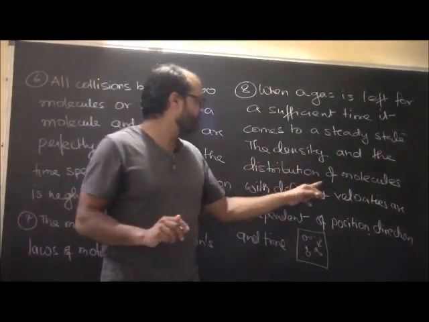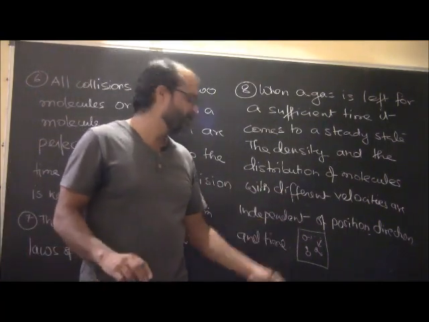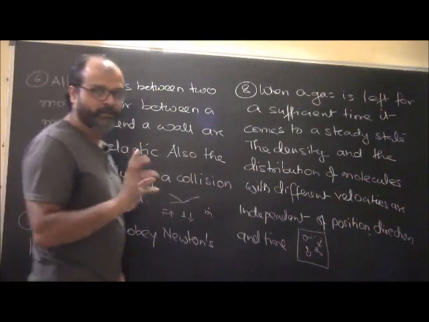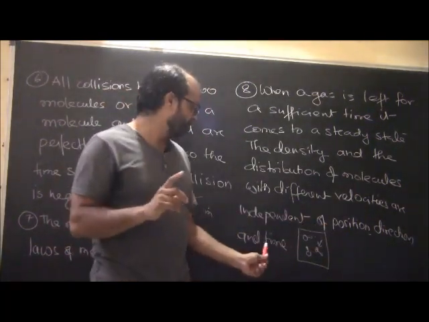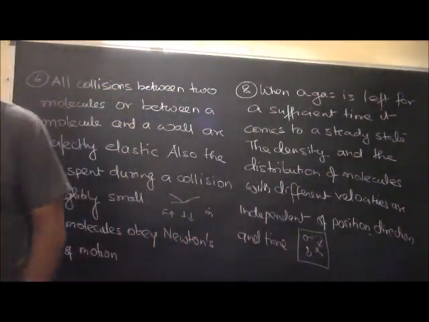The density and the distribution of molecules with different velocities are independent of position, direction and time. So the density of the molecules, the velocity of the molecules, the position, everything and the time all remain intact. Okay, is this understood?